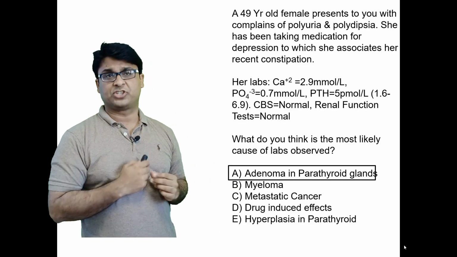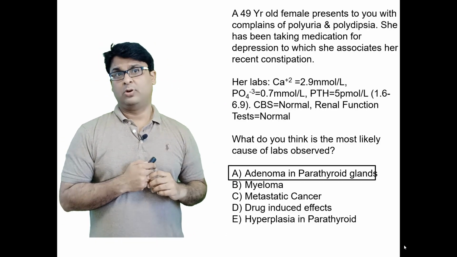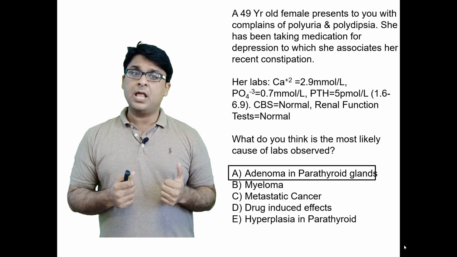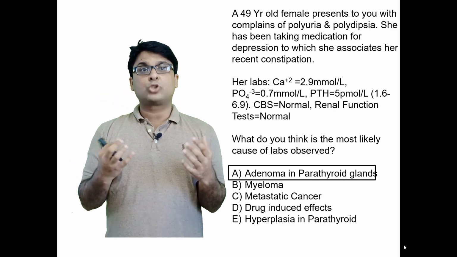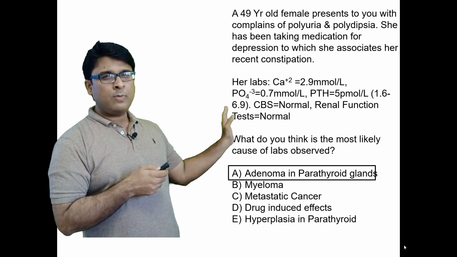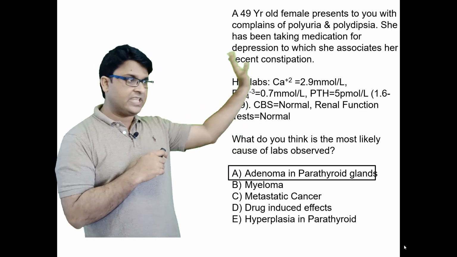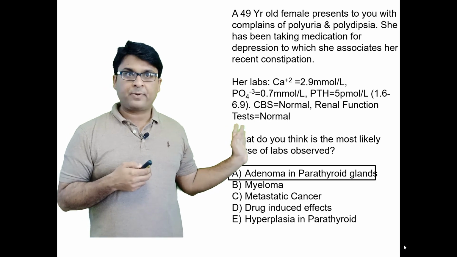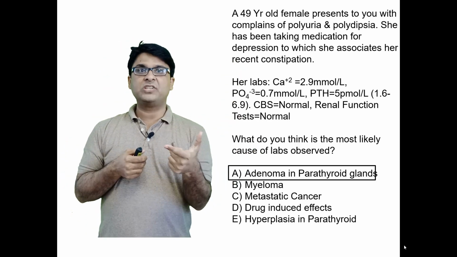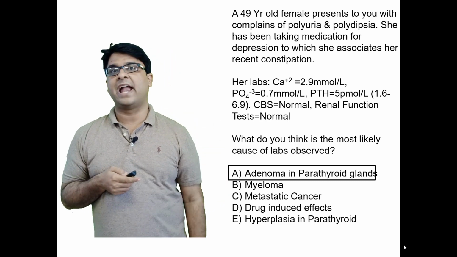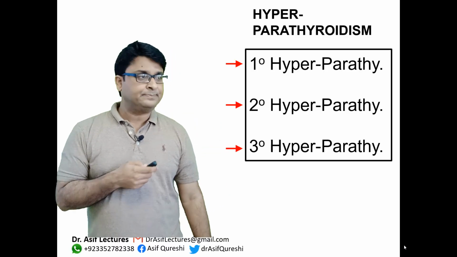Now, if you go back to this question, it makes sense to you. You have a patient with hypercalcemia, labs are indicating hypercalcemia, and we need to tell what is the most common cause. It cannot be myeloma or metastatic cancer. The question is not telling anything about it. There's no drug to interpret. We are down to two options. Either it is adenoma or hyperplasia. Adenoma is the most common. We go with adenoma, which is the most common answer, okay?